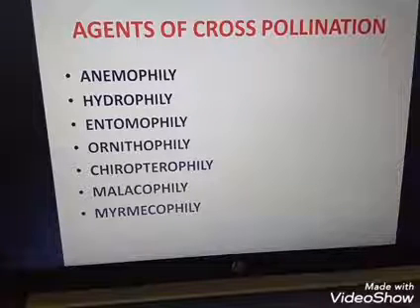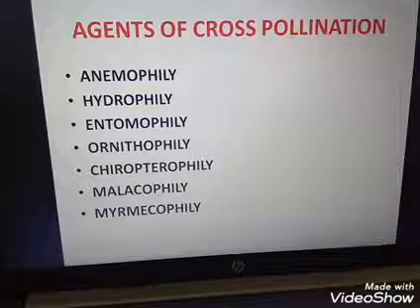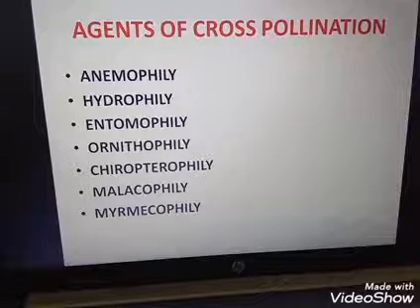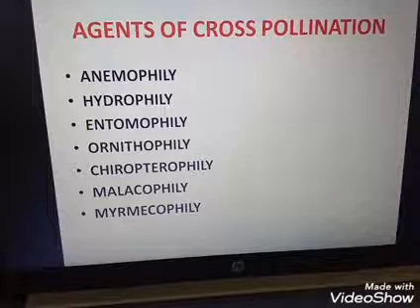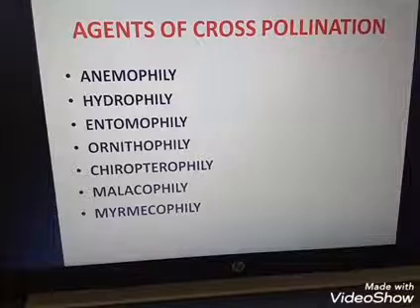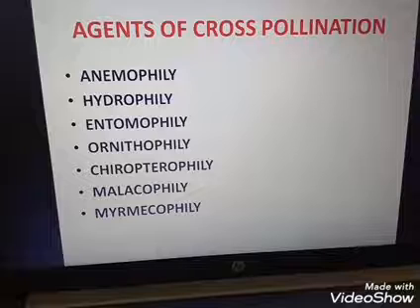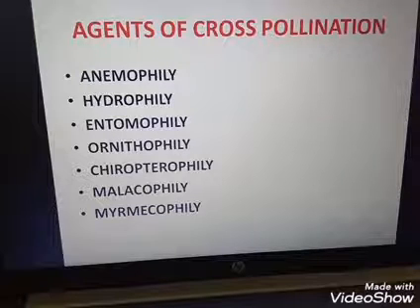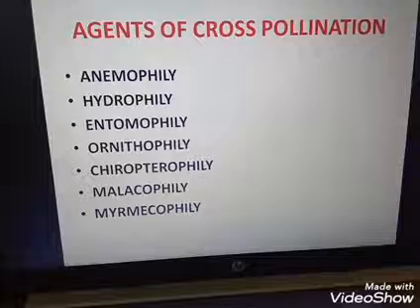Ornithophily means the process of pollination takes place with the help of birds. In sunflower, pollination takes place through the honeybee.